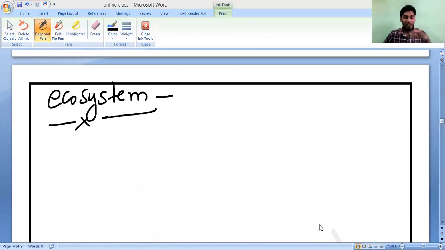Ecosystem means our physical environment, in the sense of our soil, air, water, and our living organisms, plants, animals, microorganisms, wherever we are living. This is a system. Suppose we take our laptop: it contains a screen, keyboard, motherboard, LAN wire, everything.